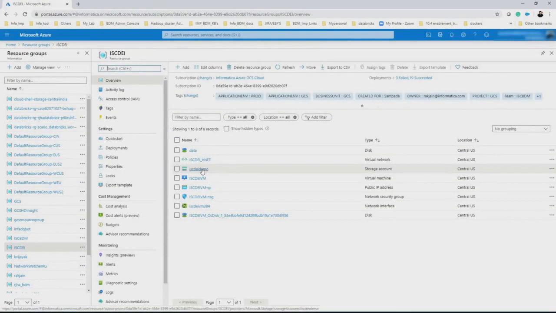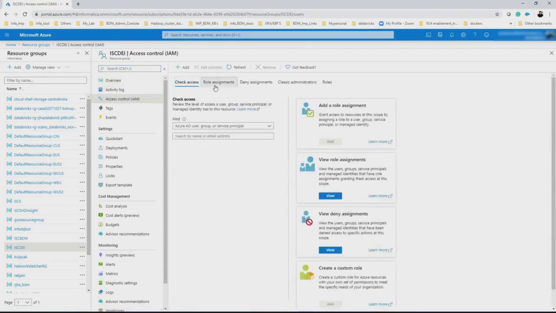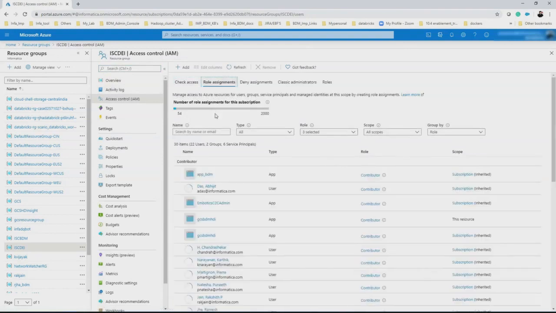I'm going to use this storage account during the cloud provisioning connection, and it is a must to have at least one storage account during the cloud provisioning connections. If you don't specify any storage account during the Azure cloud provisioning connections, then you will end up getting an error. And you have to create an application ID and assign the contributor role to the application. Here I've already created the GCS BDM HDI as the application,